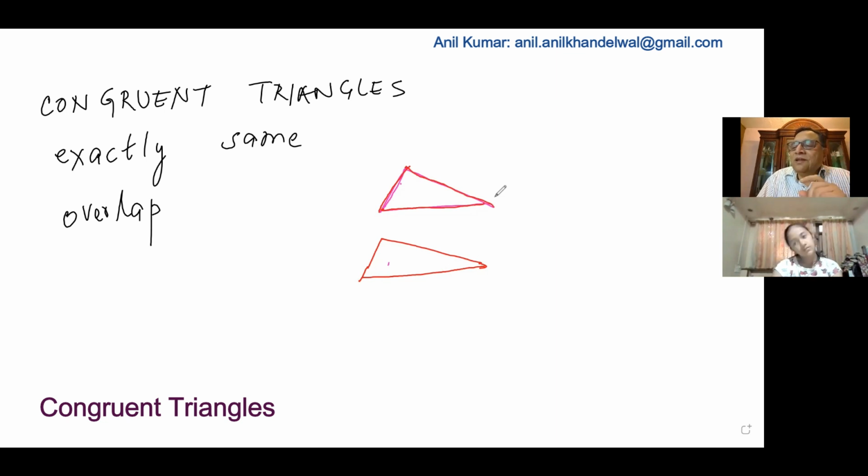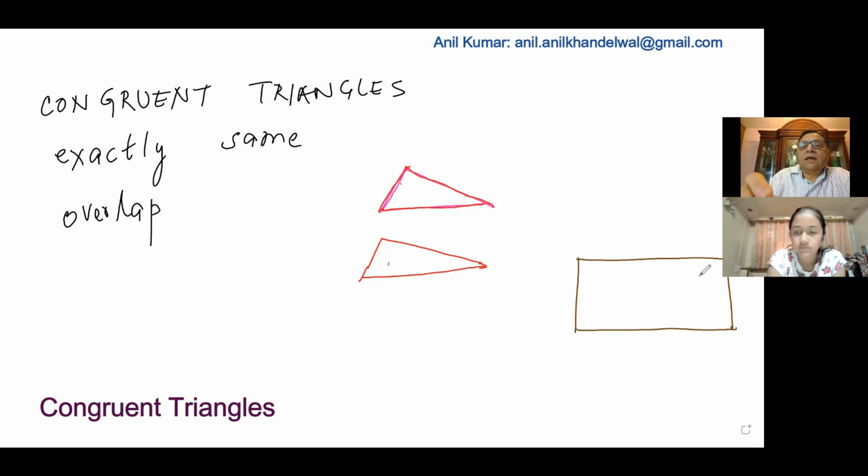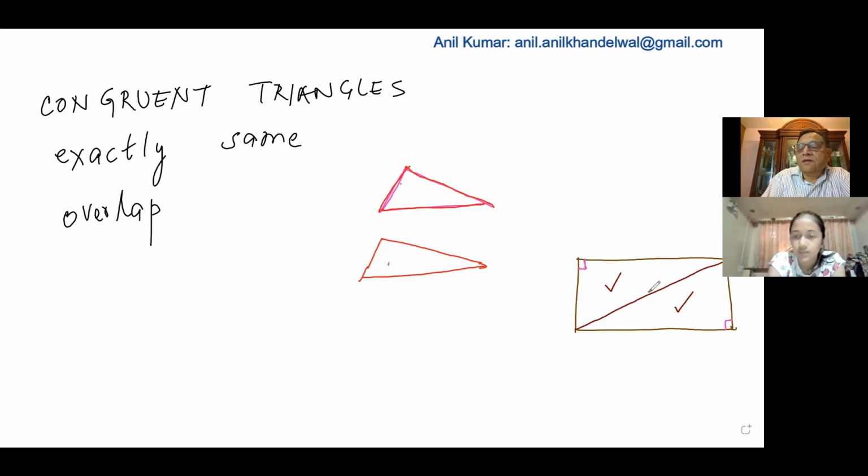These are congruent triangles. To give you an example, if I have, let us say, a rectangle, and if you divide this rectangle diagonally, then these two triangles are congruent. You understand? Congruent means if I cut one and overlap it with the other, they will overlap. Is it okay? These two triangles are congruent.